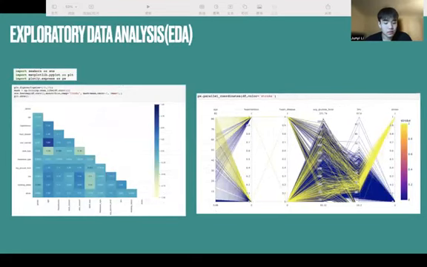From the EDA, it revealed that age, hypertension, and heart diseases might be relevant to the stroke, because from the left side we can see in the correlation matrix that the deeper the color is, the higher the relation the two variables have.